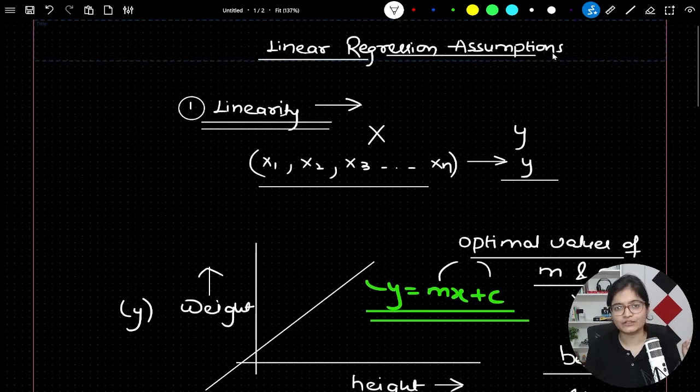So always remember that whenever we are talking about the linear regression algorithm, you are applying it on a particular data set, and linear regression assumes that these 4 properties will be there. Only then will it be able to give you better results and better predictions, with very good accuracy and a lower value of the error function, the value of MSE or MAE. So all these important properties you have to take care of. Now I hope you have a clear idea about the assumptions in linear regression.